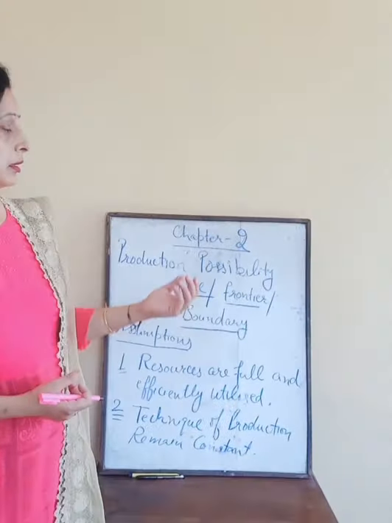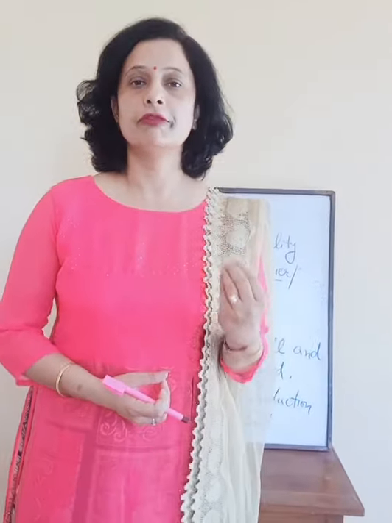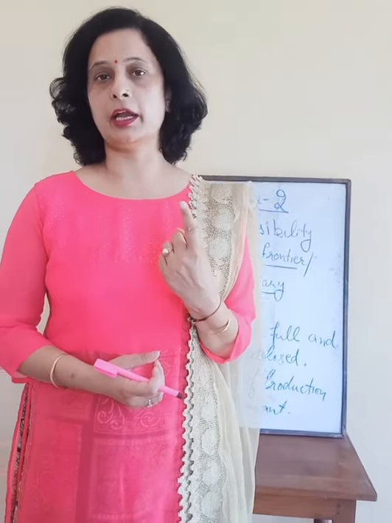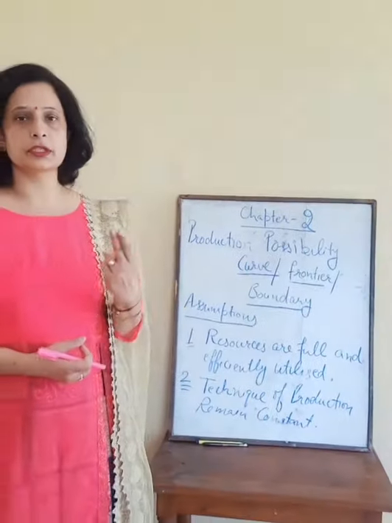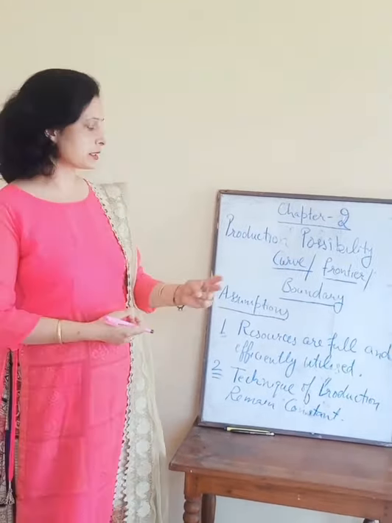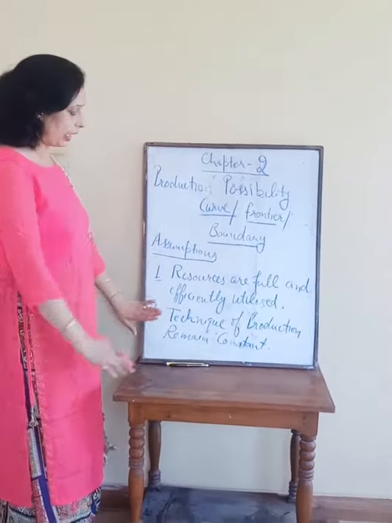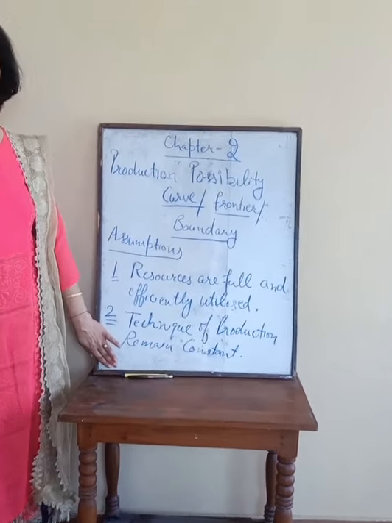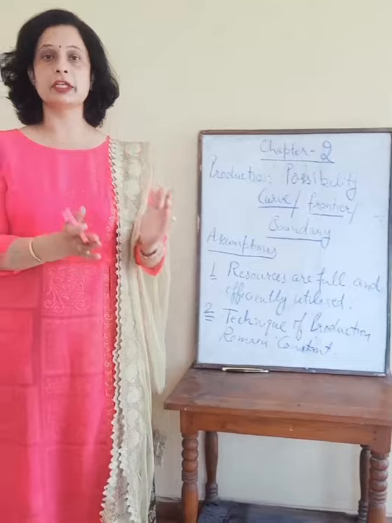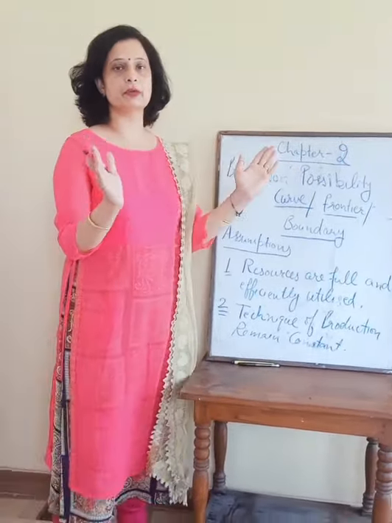For example, in PPC, we will take one example: a producer wants to produce wheat and rice on 1 hectare land only, and there are two assumptions. According to these assumptions, we will apply this law on the production possibilities. These two assumptions are: resources are fully and efficiently utilized, and techniques of production remain constant. It means the resources which the producer has, he will use efficiently, with full utilization. And the second one is, he will use the same technology.